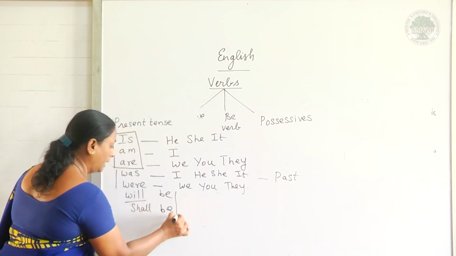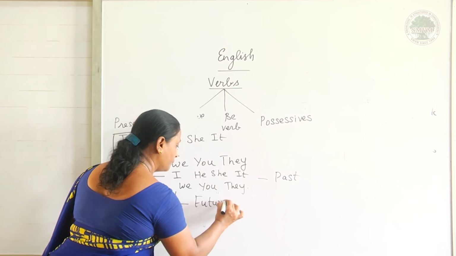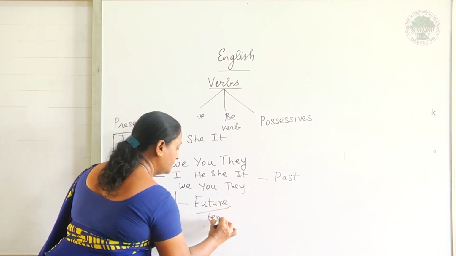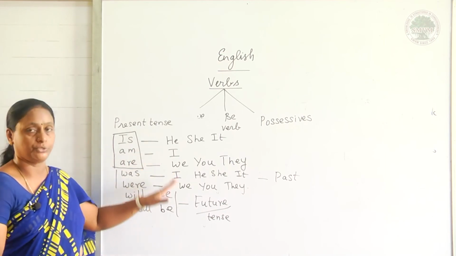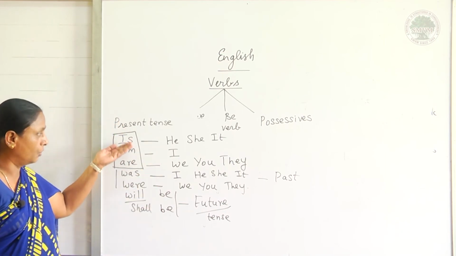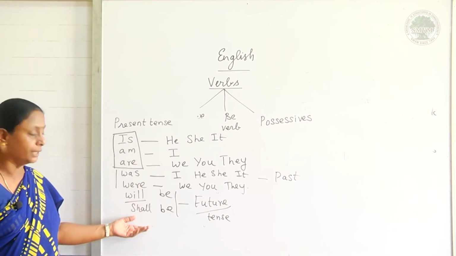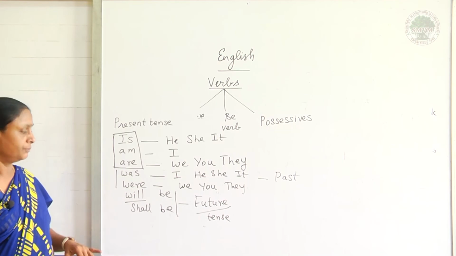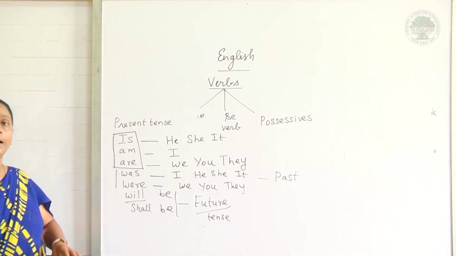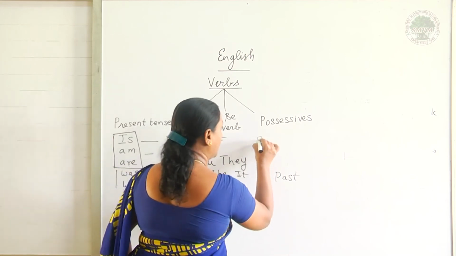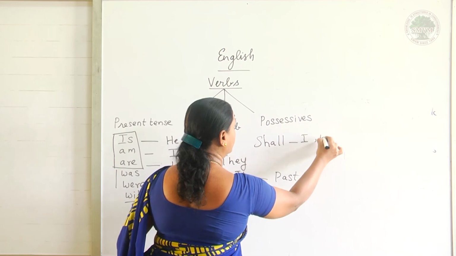Now, will be and shall be are representing the future tense. Now, when we represent the future tense, there is no restriction for the subject. It is common for all these he, she, it, I, we, you, they. So, for anyone you can use this will be and shall be. Now, in English, we are allowed this shall be only for I and we. So, shall is used for the first person singular I and we.